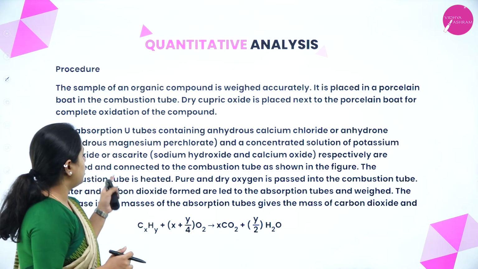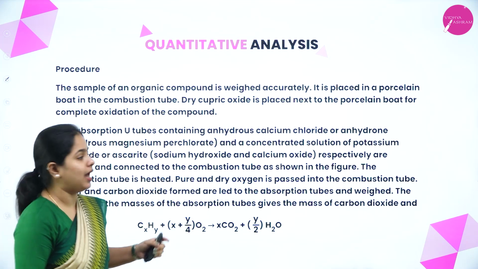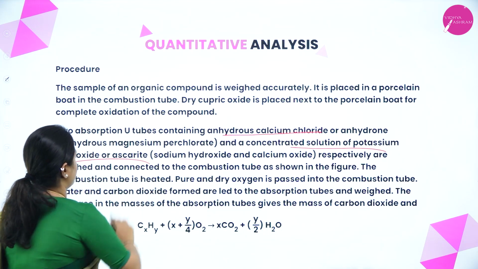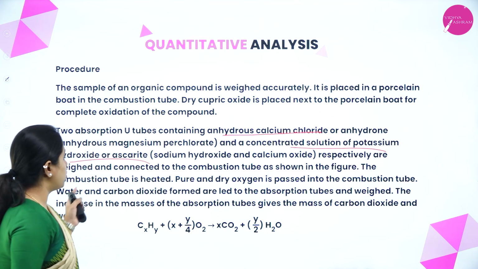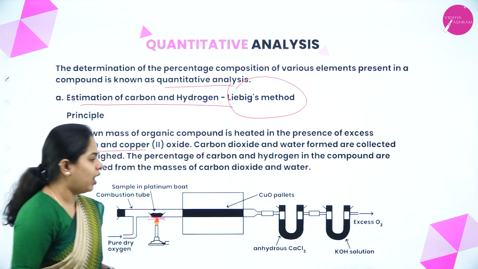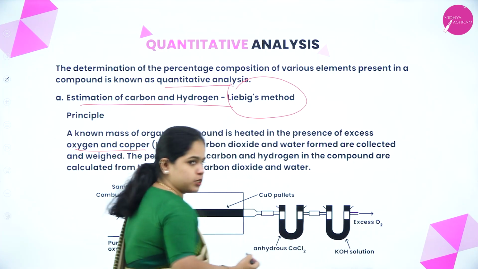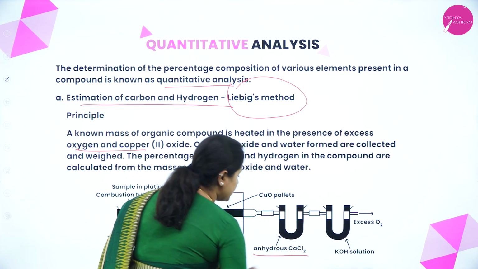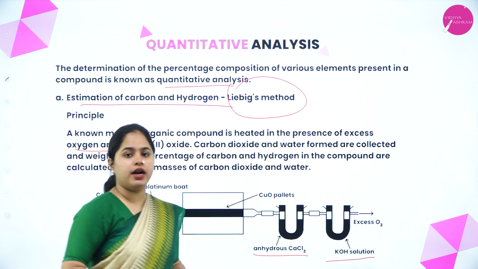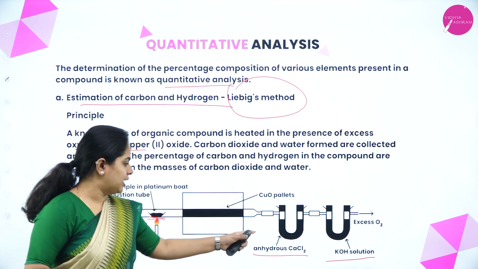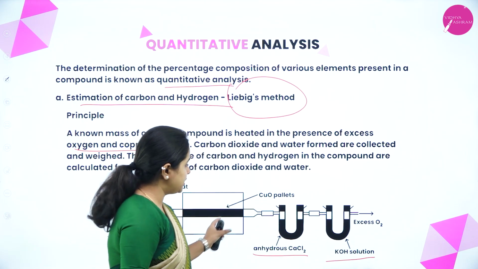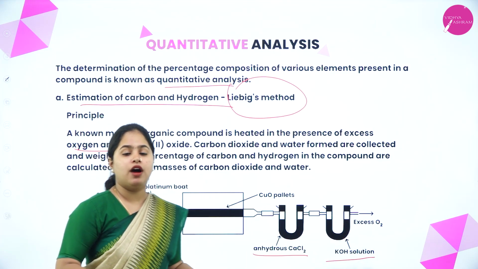Now, two absorption U tubes containing anhydrous calcium chloride and concentrated solution of potassium hydroxide respectively are weighed and connected to the combustion tube, right? So this part is clear. As you can see, there are two U tubes here. One contains anhydrous calcium chloride and the other U tube contains potassium hydroxide solution, right? So before fitting them to the apparatus, you have to weigh them.